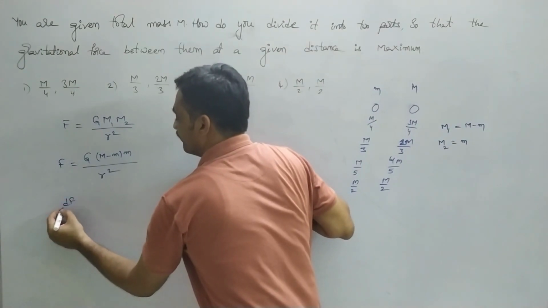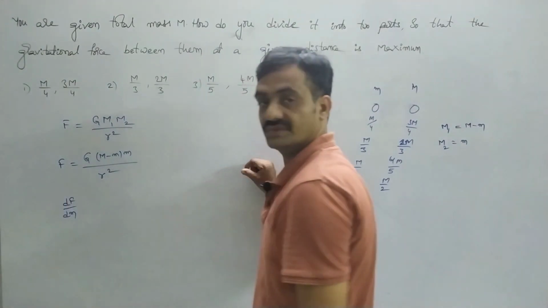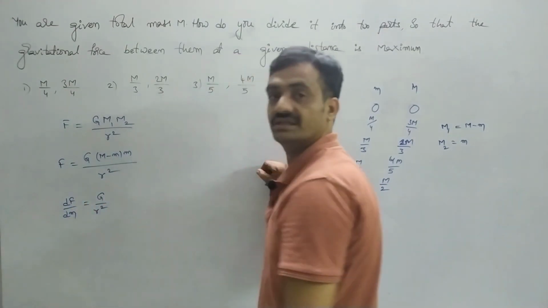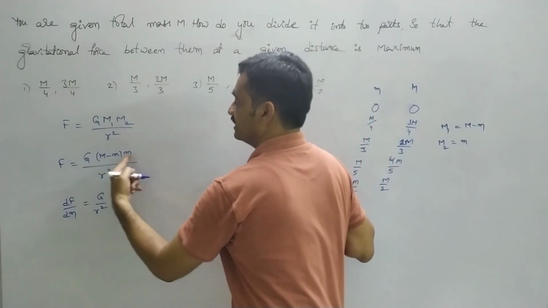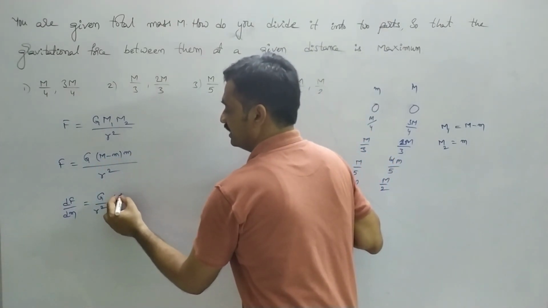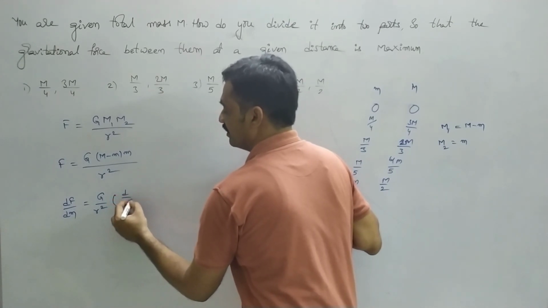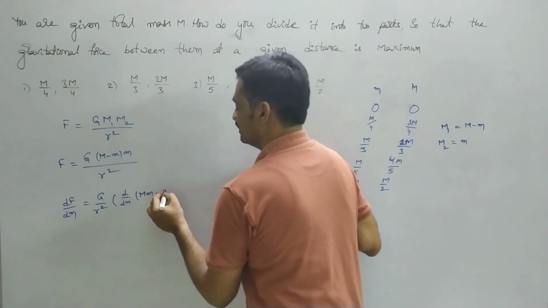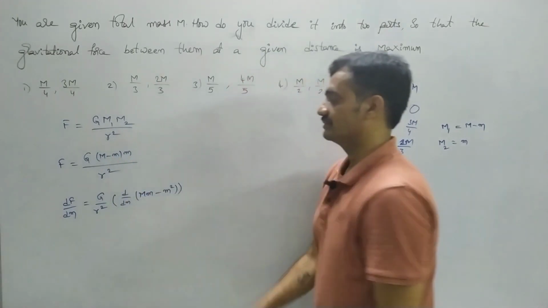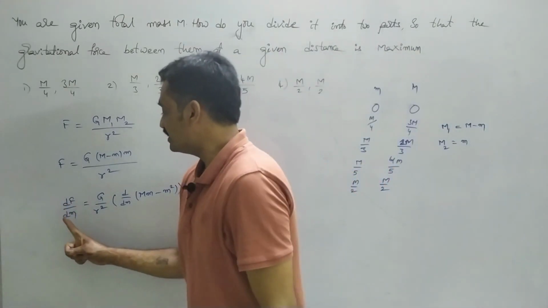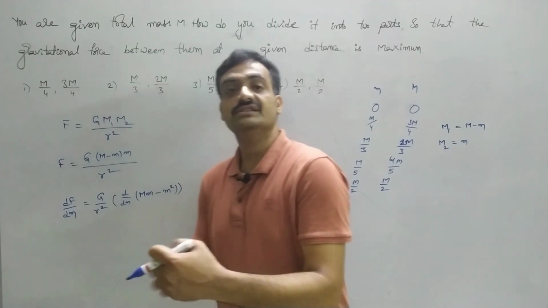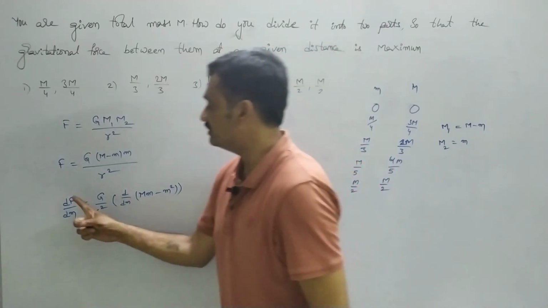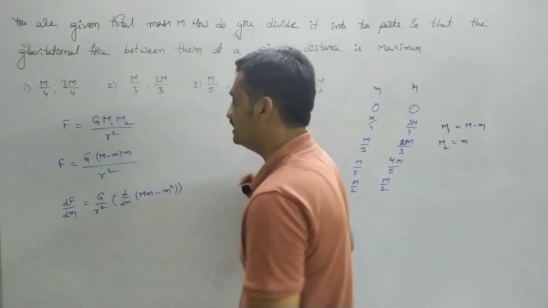dF by dm is equal to G by r square multiplied by d by dm of capital M into small m minus small m square. For maximum force, the differentiation of force with respect to mass is equal to 0, so dF by dm is equal to 0.